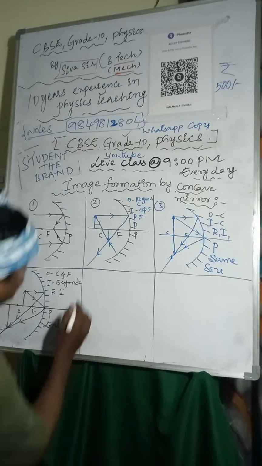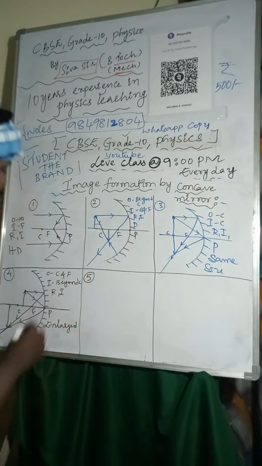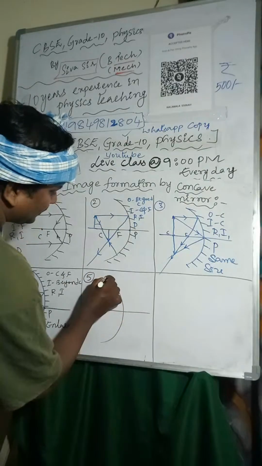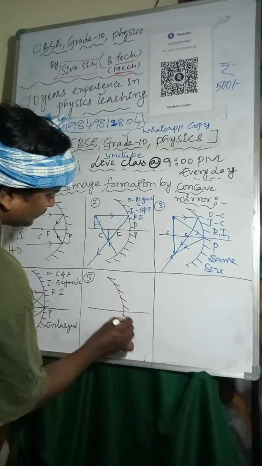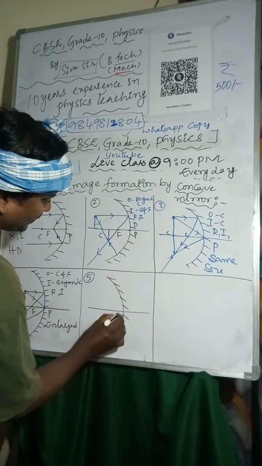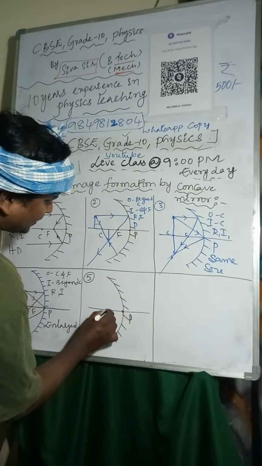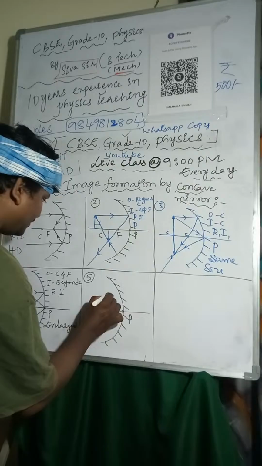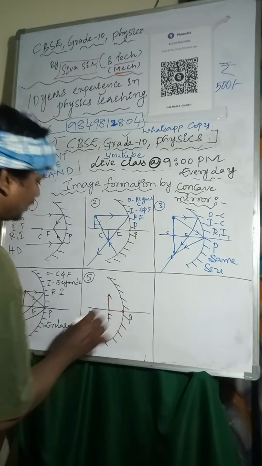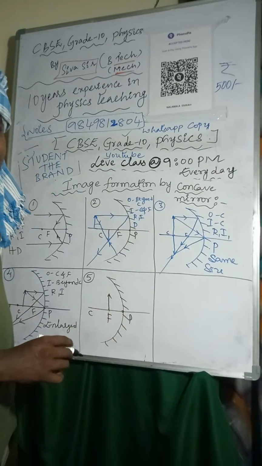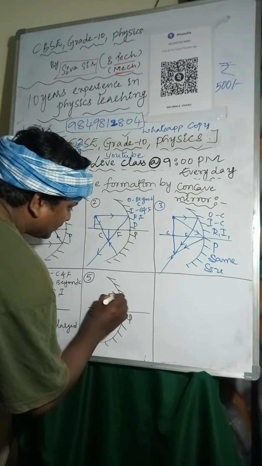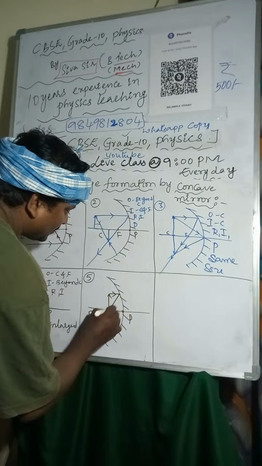So next one, fifth one. Object is placed at F. How many light rays are required? Minimum 2 light rays. I am taking one light ray here, it passes through focus.